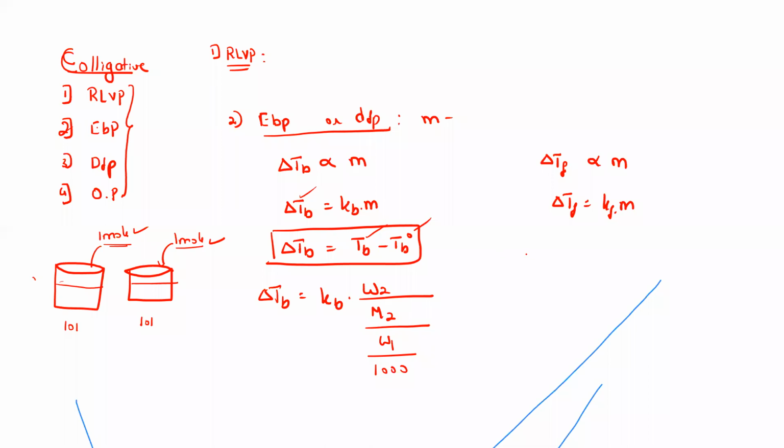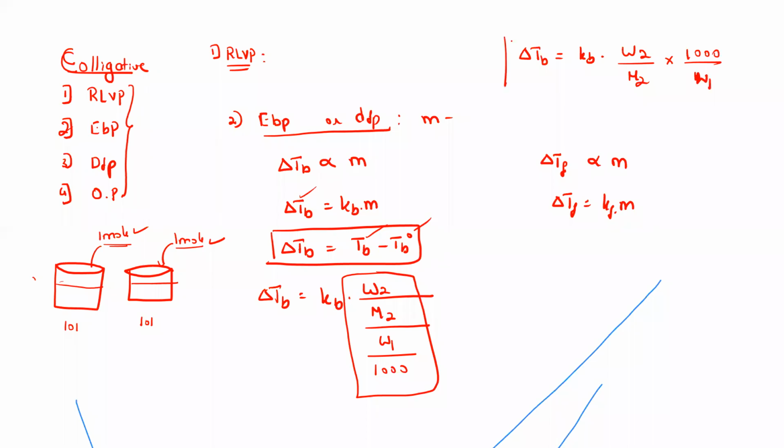Therefore, I can generalize for these two, and I can write delta TB equal to KB into, if it is not that clear you can keep it this way, or just bring the term to the numerator. W2 by M2 will be as it is, whereas this term will be 1000 by W1. W1 stands for the weight of the solvent. Again you can easily understand, W2 will be the smaller one, W1 will be the greater one. M2 will be the asked term here. If I want to write the same thing for the second one, delta TF will be equal to KF into W2 divided by M2.